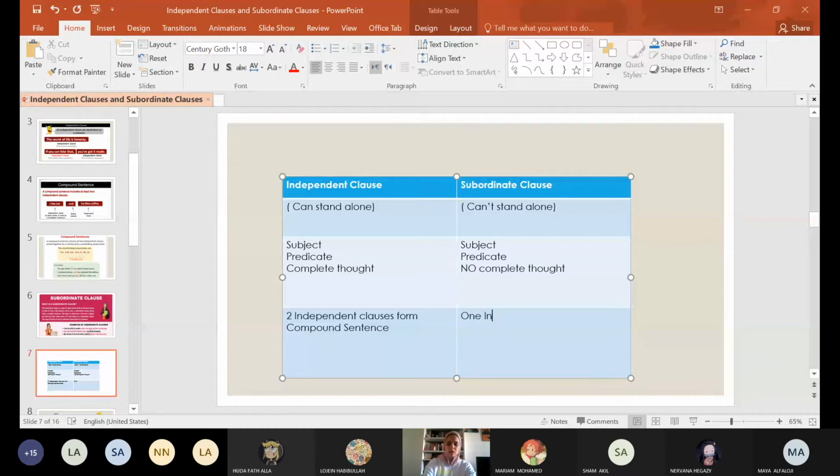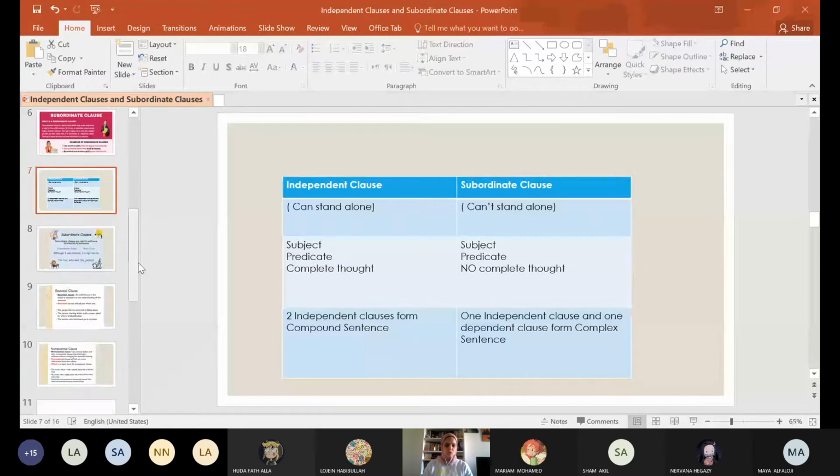One independent clause and one dependent clause form a complex sentence. That's it, girls. Okay, so let's move to here.